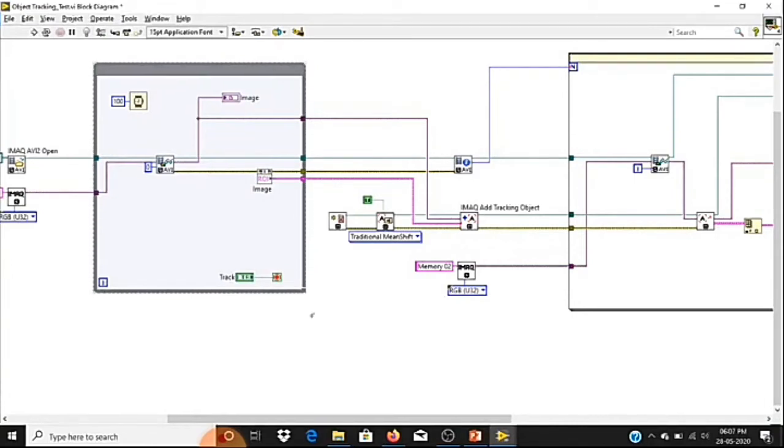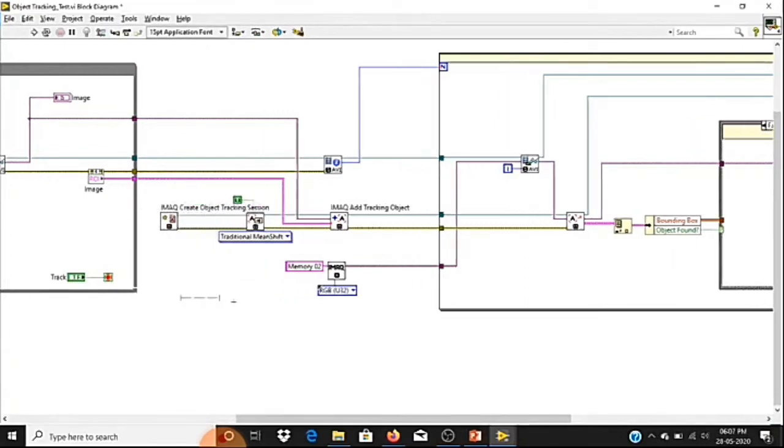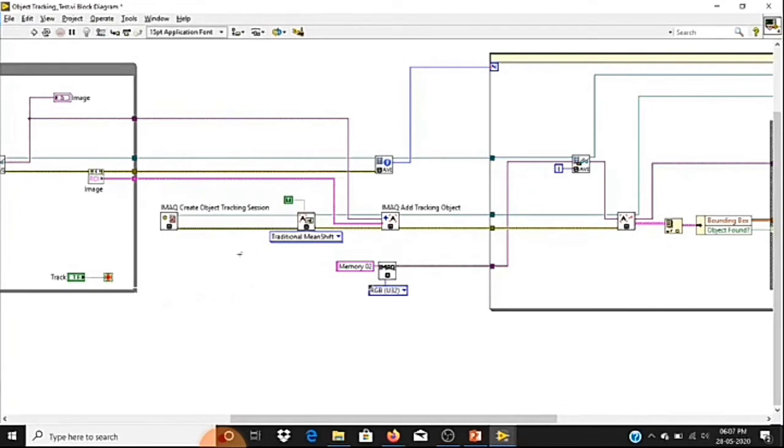Once we have selected our tracking object, we have to proceed with our tracking program. As usual, first we need to create the reference. So here we are using Create Object Tracking Session. This is just to create the reference.